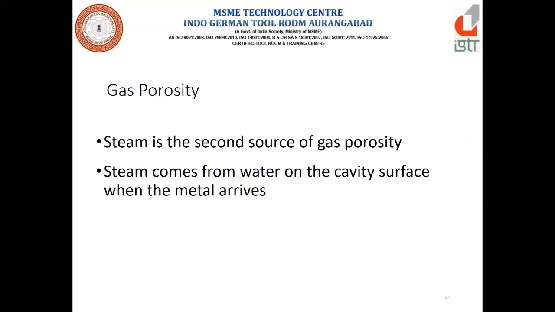First, it is because of the spray. In every shot, we put a water spray on the casting area, on the insert part. And the second is the water connection we provide on the die surface. It should not have any leakage, because of that the water may come inside the casting area, that is, onto the insert surface. And because of that, when hot metal enters the casting area, steam porosity can happen. Porosity can happen because of this steam.